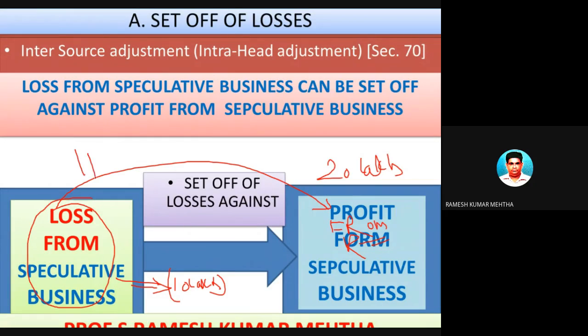So one speculative loss and one speculative gain. The speculative loss can be set off against this speculative business profit, and eventually he has to pay income tax on the gain at whatever is the pertinent rate.